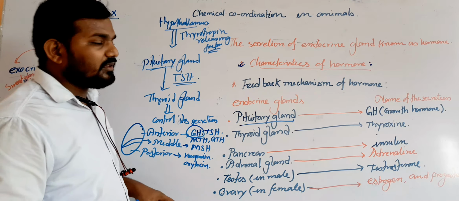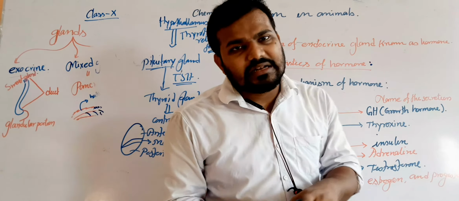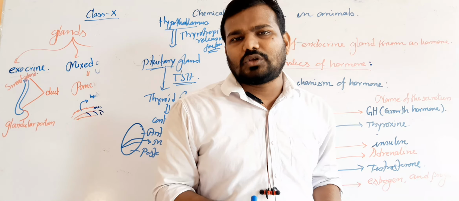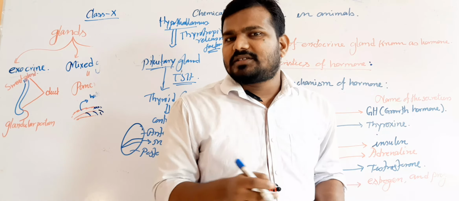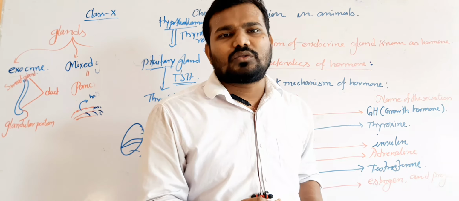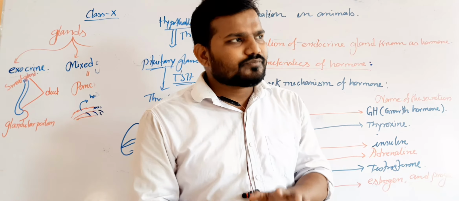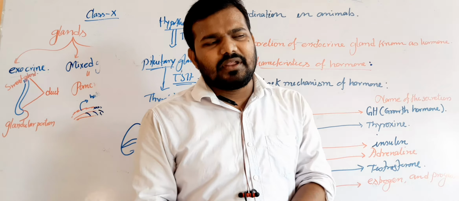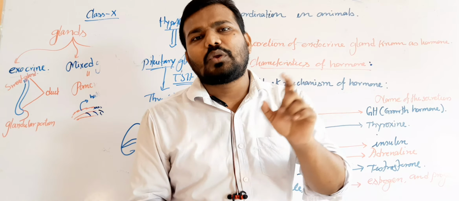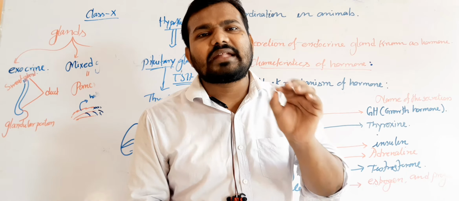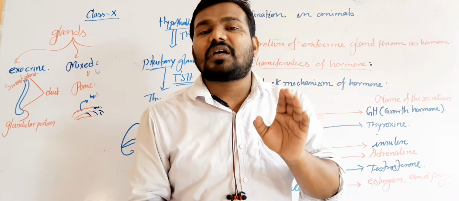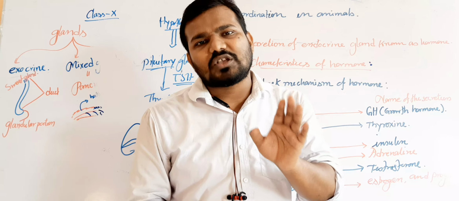What is growth hormone? The secretion of the pituitary gland which stimulates and controls our growth is termed growth hormone. Generally, during the growing period, the pituitary secretes growth hormone, and this hormone circulates to the anterior portion of the bone, increasing the deposition of calcium and phosphorus.